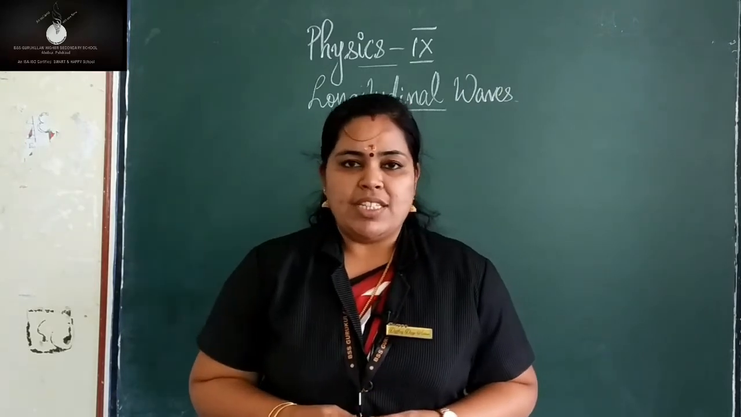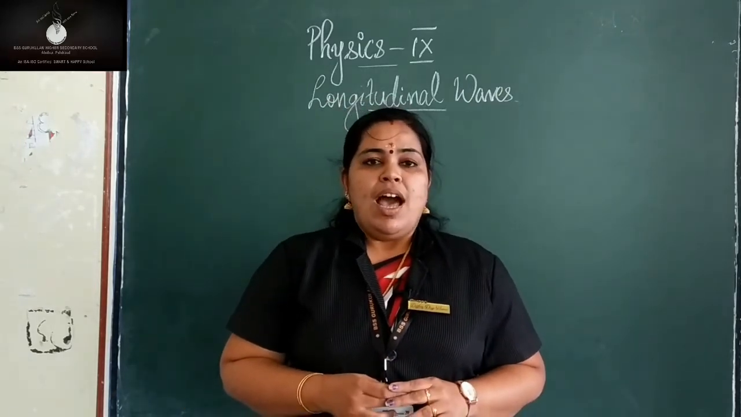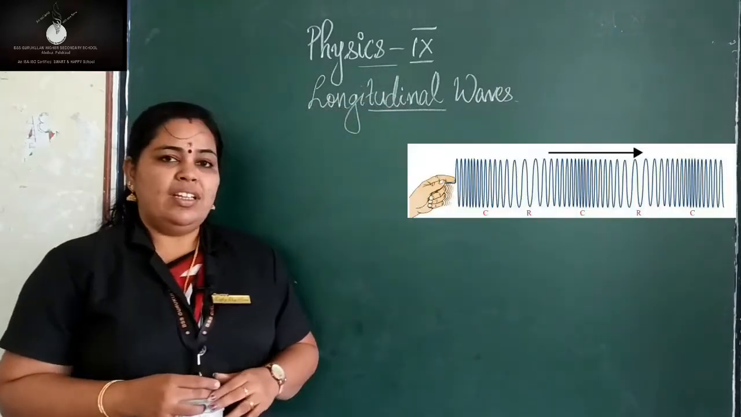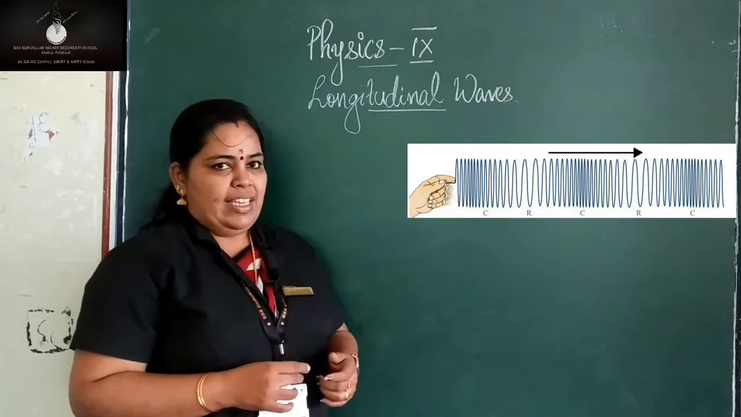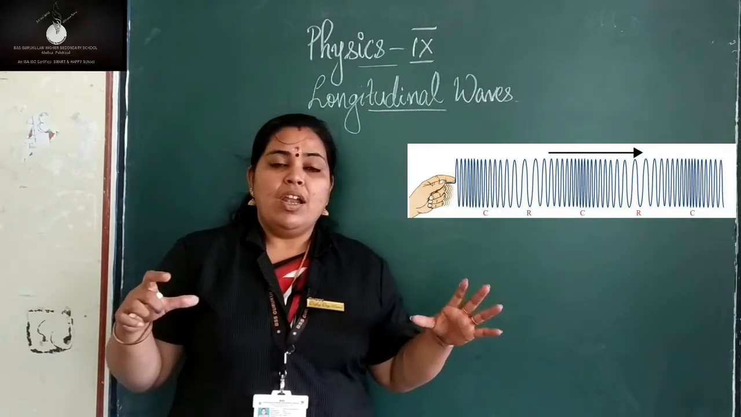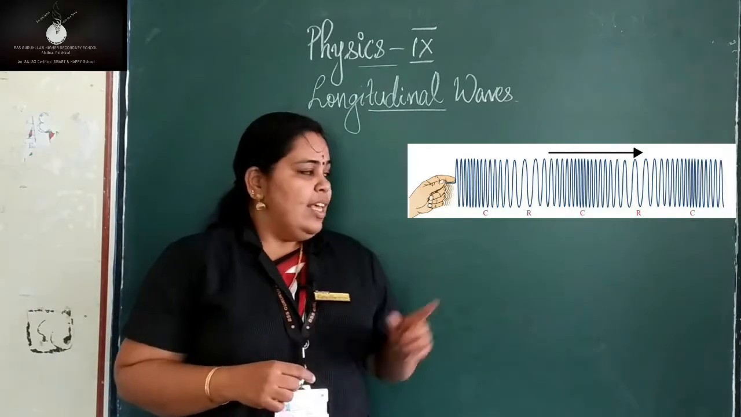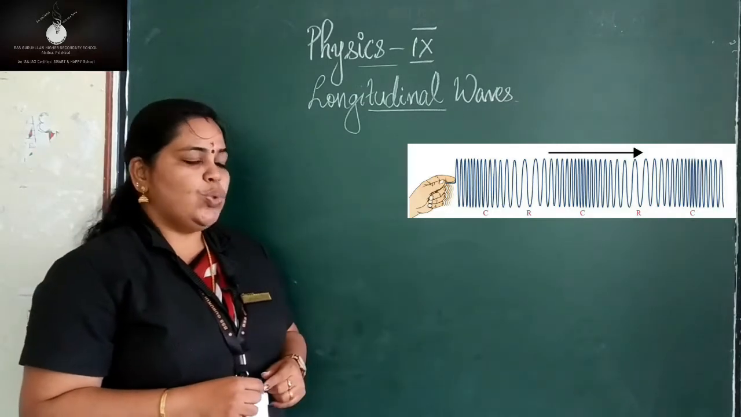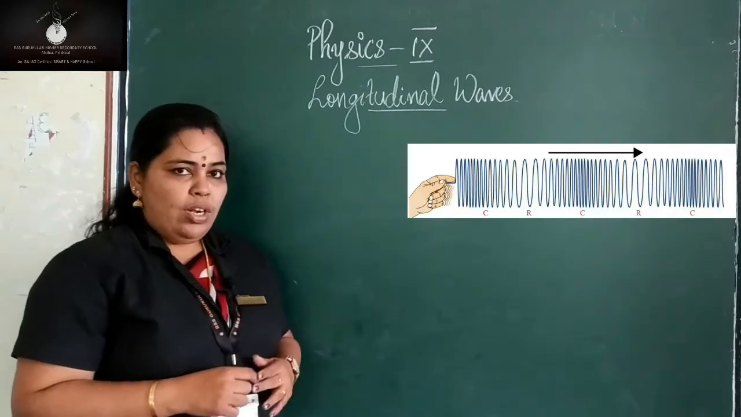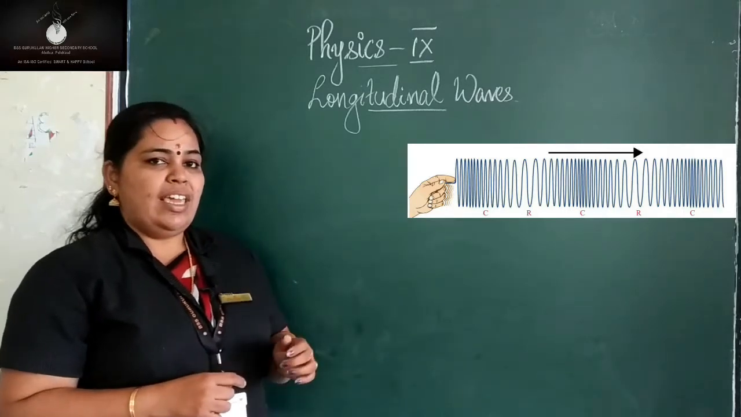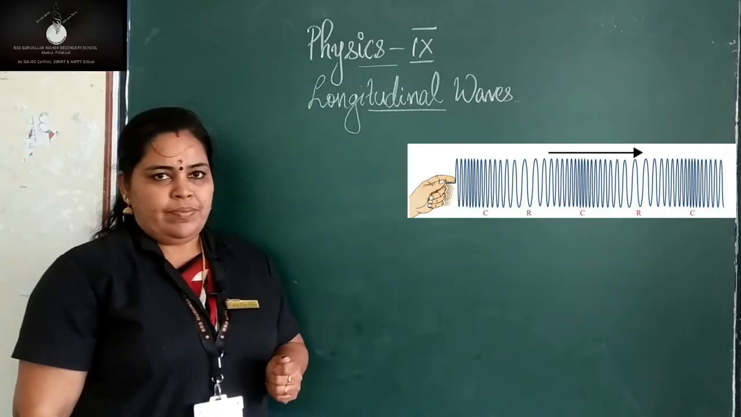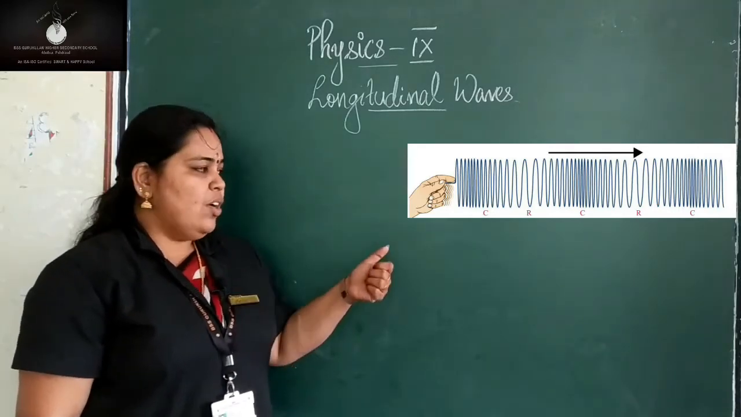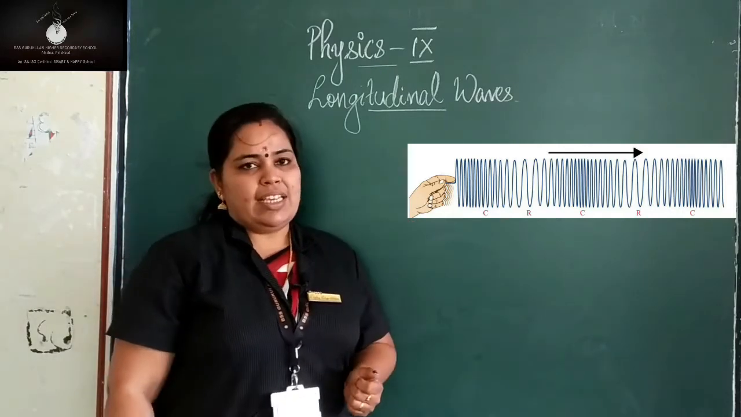Longitudinal wave is another type of mechanical wave, and look at this figure. Here you can see a slinky. A slinky means just like a long spring. The slinky is attached to the wall and the other end of the slinky is free and we are holding it in our hand. We are holding the free end of the slinky.